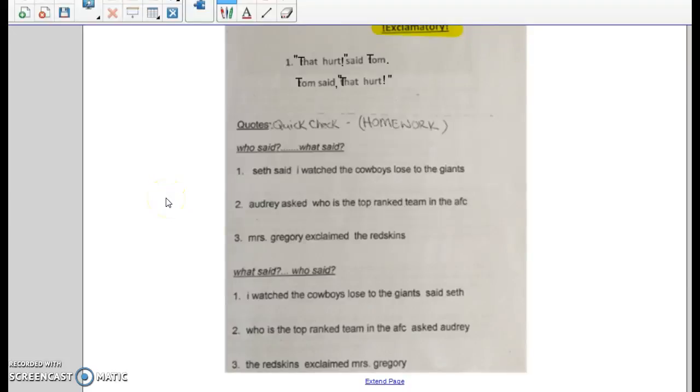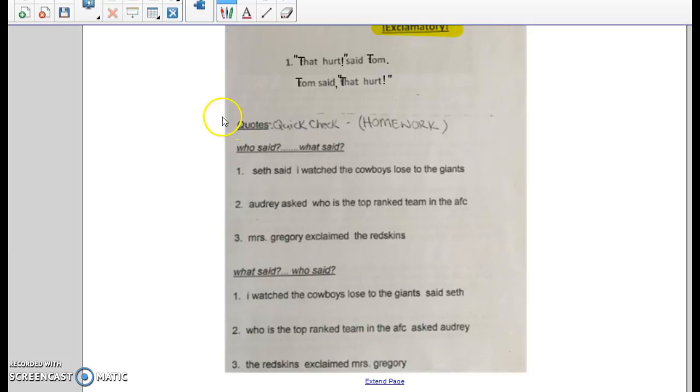Okay, so you need last night's homework, which should be in your language arts binder. If it isn't in your language arts binder, you need to make sure you put it back in there today. Okay, so last night's homework, and you need a checking pen. I should be able to look at this and see where you actually completed it in pencil and then checked it in pen. Okay, so let's take a look at it.